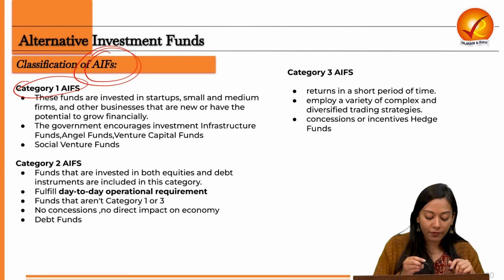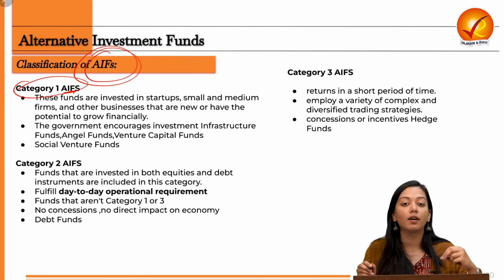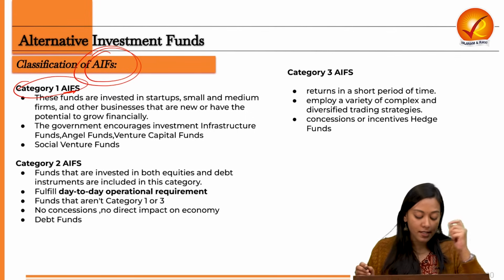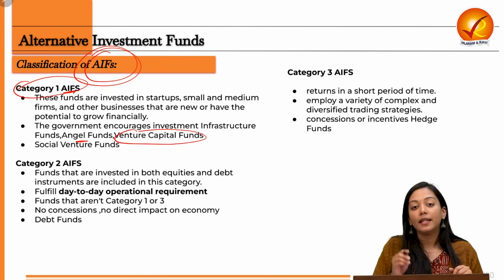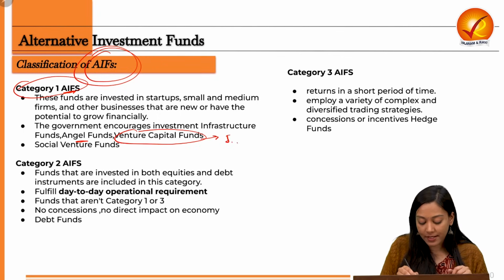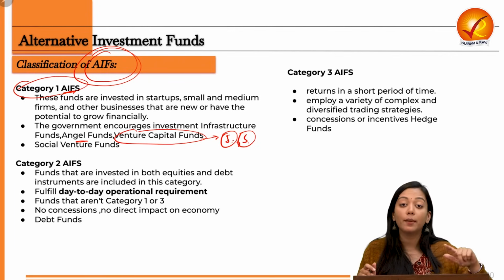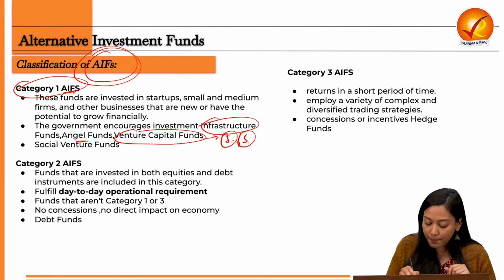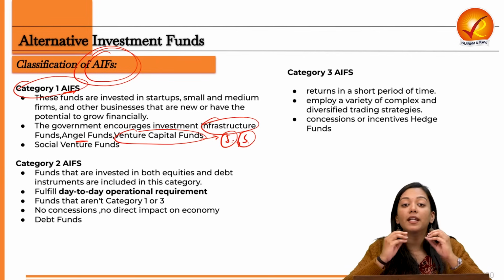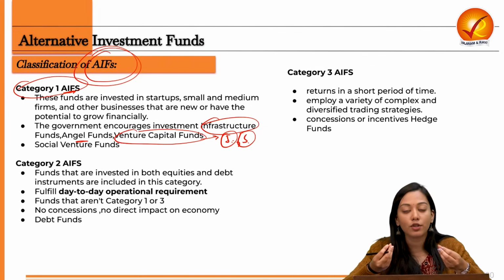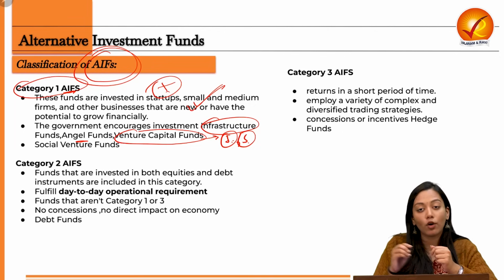Therefore, all of the funds classified under category 1 are provided concessions by the government. The government supports them. Why? Because examples like venture capital funds and angel funds help provide funds in the innovation sector and the startup sector, which boosts employment and productivity of the economy. Therefore, they are provided concessions. Other examples like infrastructure funds also classify as category 1 because they help generate a multiplier effect in the economy by generating infrastructure for the country. Therefore, they are provided concessions by the government. So this has a positive effect on the economy.